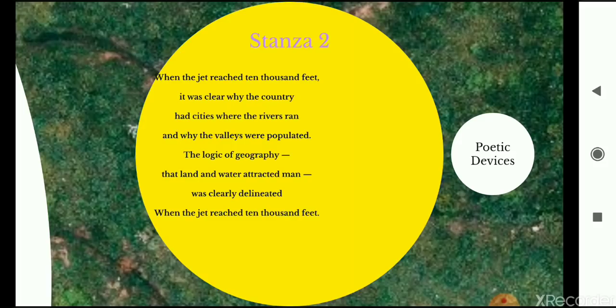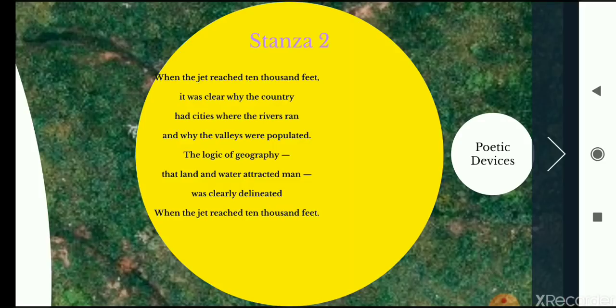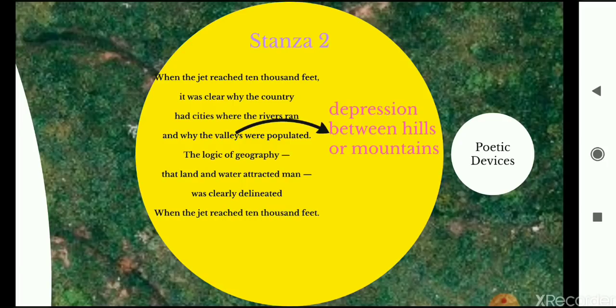Rivers ran means where the rivers were flowing. So all of the cities were near one river or the other. And why the valleys were populated. So valley means it's a depression between two hills or mountains. So he could see that valleys had a lot of population. It is so because generally rivers flow through these valleys and people live around the river in these valleys.